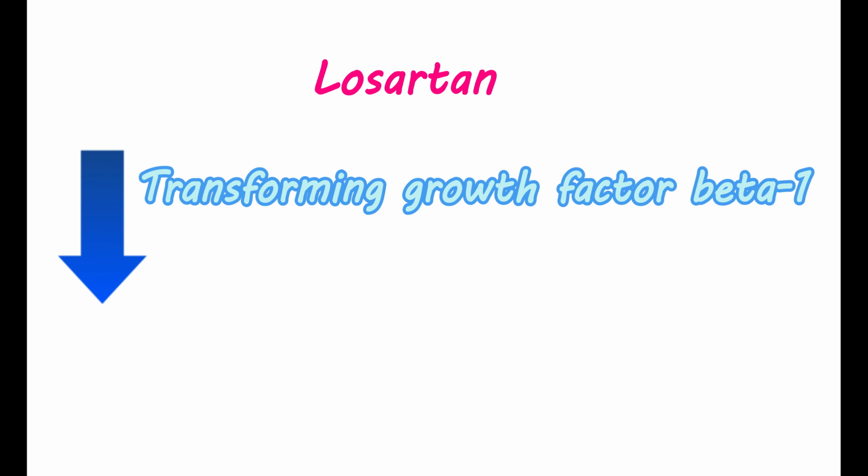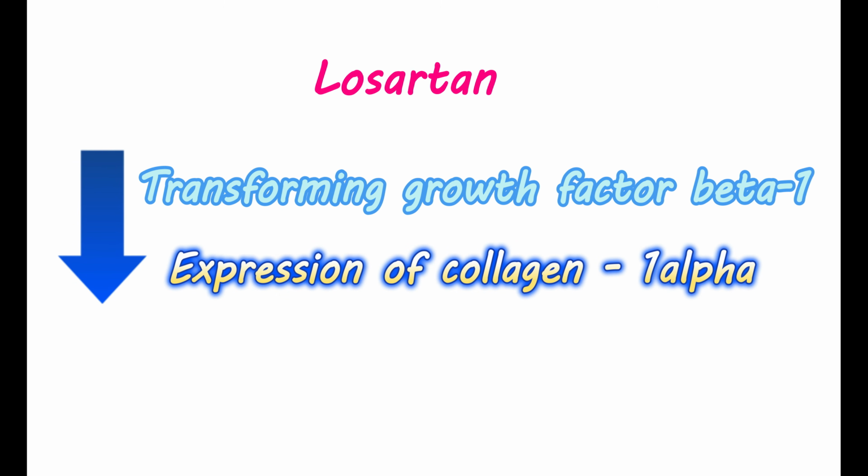Losartan can prevent fibrosis by its unique mechanism. It reduces the levels of one mediator called transforming growth factor beta-1 that is actually responsible for fibrosis. It also reduces the expression of collagen 1 alpha, which normally increases cell proliferation. By blocking these mediators, losartan can reduce fibrosis. Therefore, it can prevent heart fibrosis and reduce its damage.